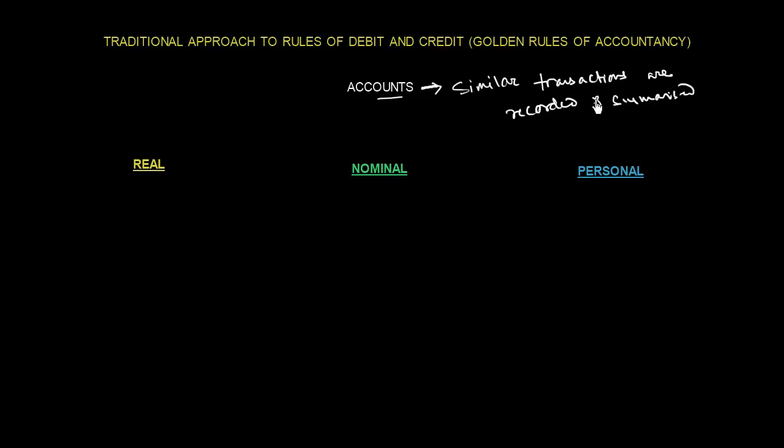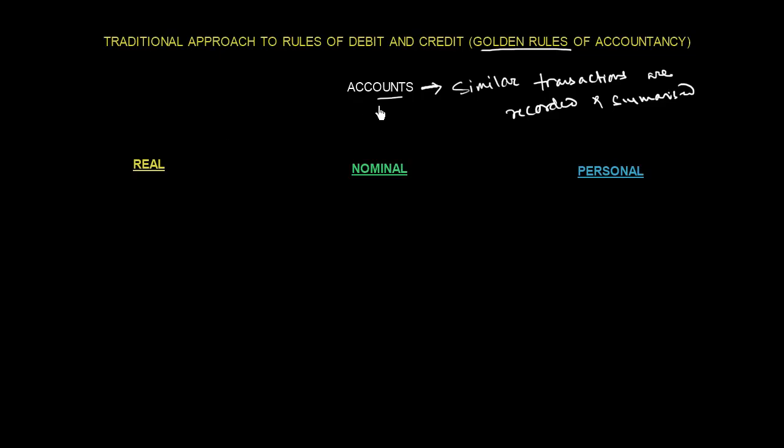So an account is a place where similar transactions are recorded and summarized, and based on some criteria they have been classified into three types. So under the golden rules, accounts have been classified into three types.